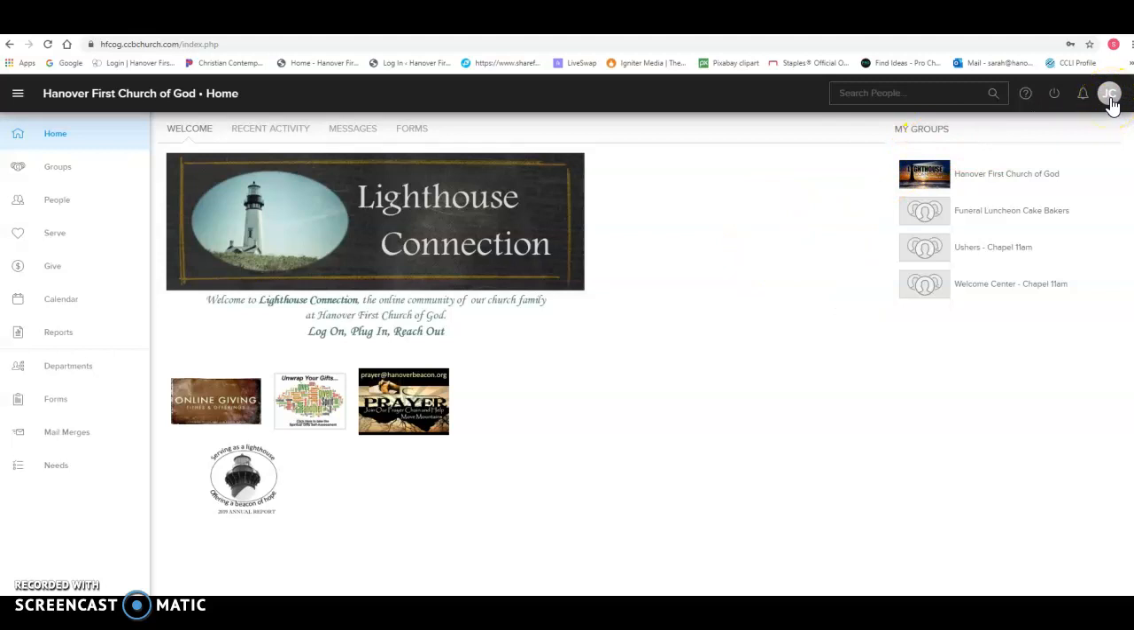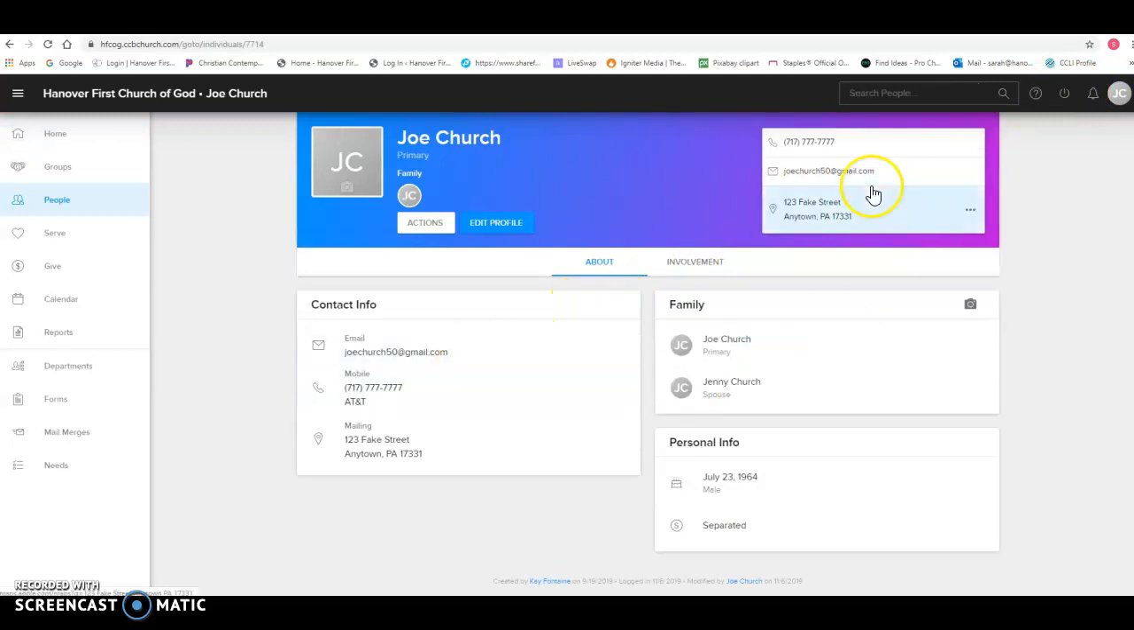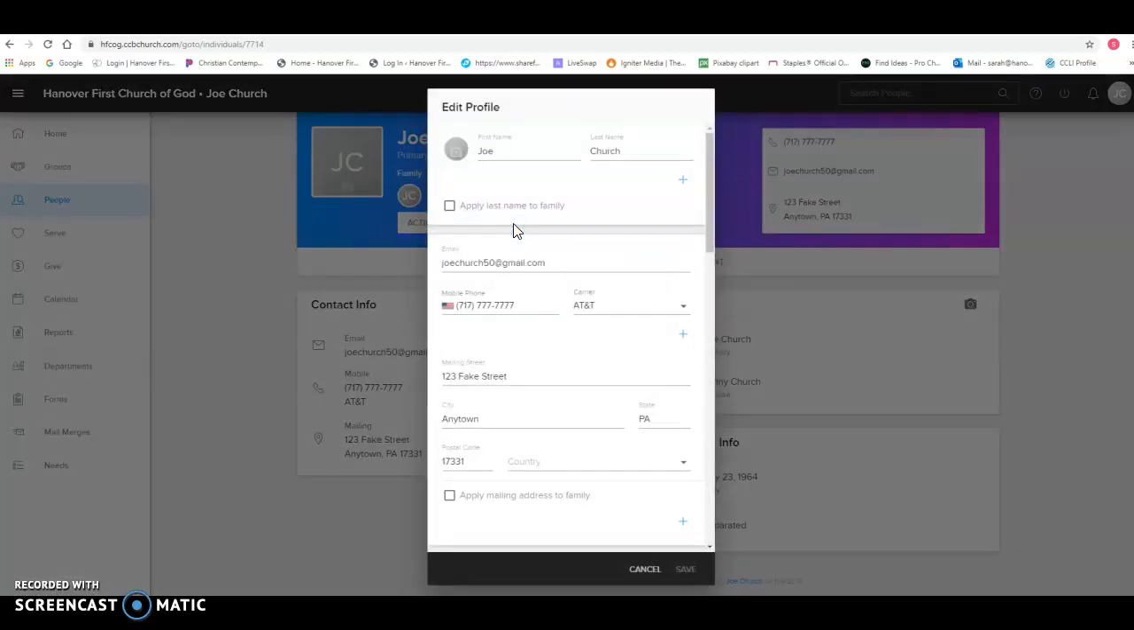To access your profile, in the upper right-hand corner, you will see either your initials or a photo, if we've put one in for you. Click that icon. This shows you all of your basic information. Please check all information to be sure we have it correct, and if not, we ask that you edit your profile by clicking the Edit Profile button.